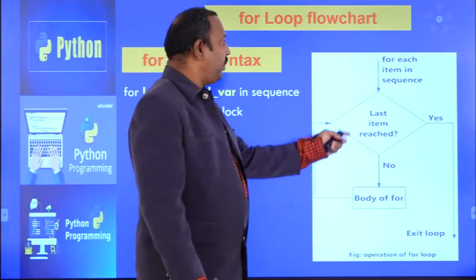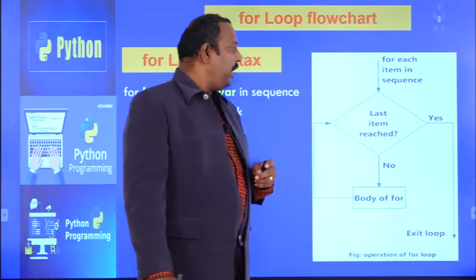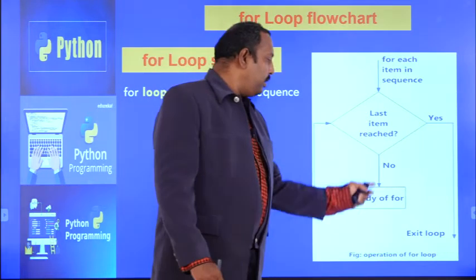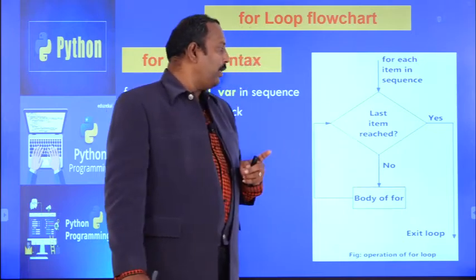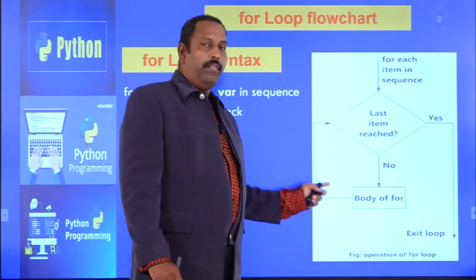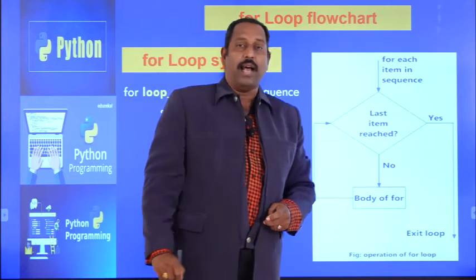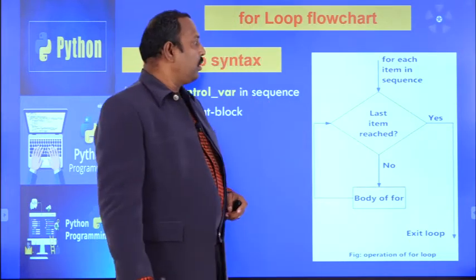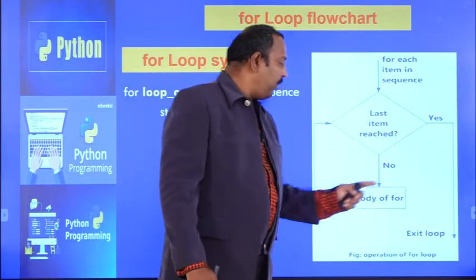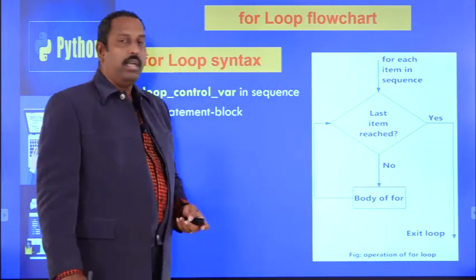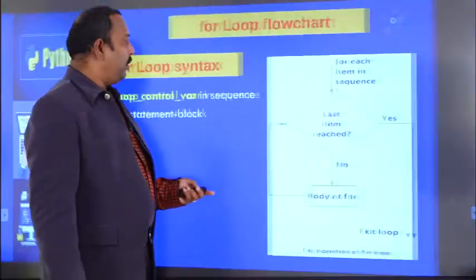When coming to the flow chart, for each item in the sequence, if the last item is not reached, the body of the for loop will be executed. This will be repeated until it reaches the last item in the sequence. If you reach the last item in the sequence, yes means we have to exit from the for loop. So this is the syntax and this is the flow chart of for loop in Python.